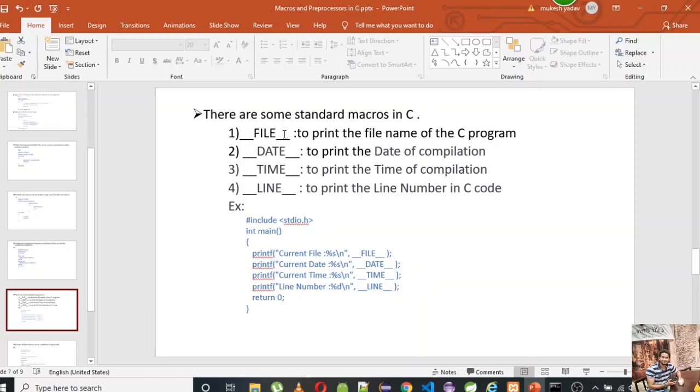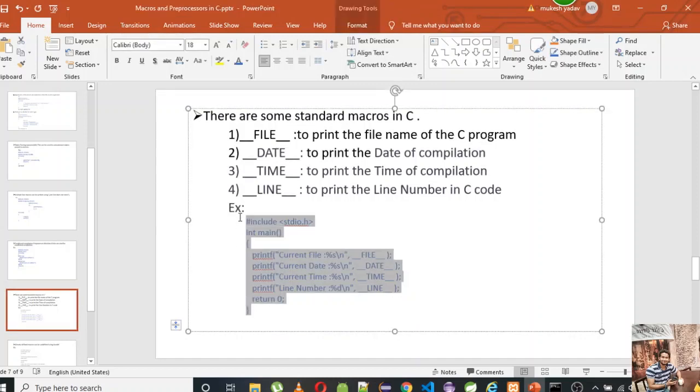You can see underscore underscore FILE underscore underscore will give you the name of your program. DATE will give the date of the compilation, and TIME will give the time at which this program is compiled, and LINE will give you the line number of the code wherever it is used in the statement.